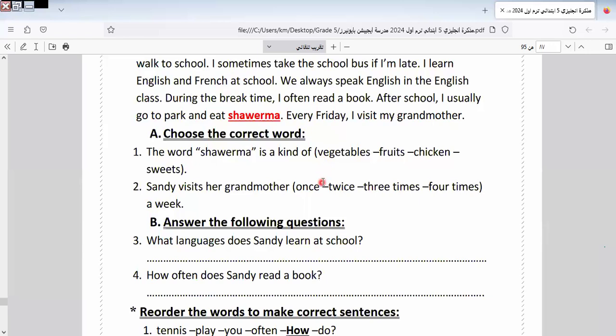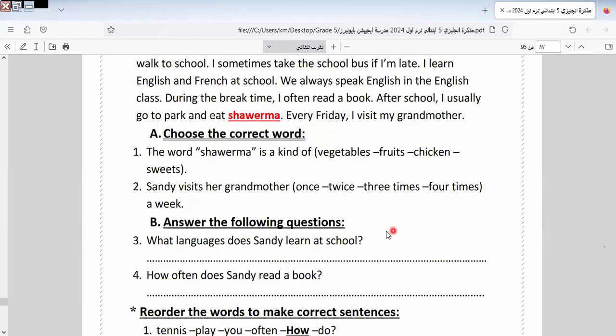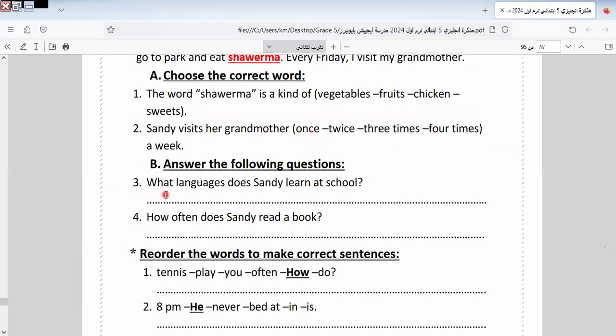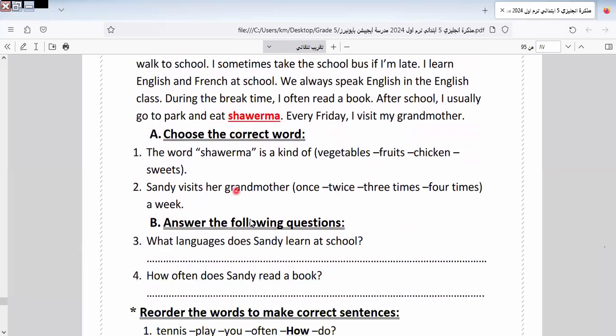Here is shawarma. It's a kind of what? It's a kind of vegetable, fruit, chicken, or sweets. Shawarma can be in chicken and meat, so it will be chicken. Sandy visits her grandmother in what? Here is every Friday, so it will be every Friday. Here is once a week. So every Friday means once a week. What languages does Sandy learn? Learn English and French, as we know here, English and French.